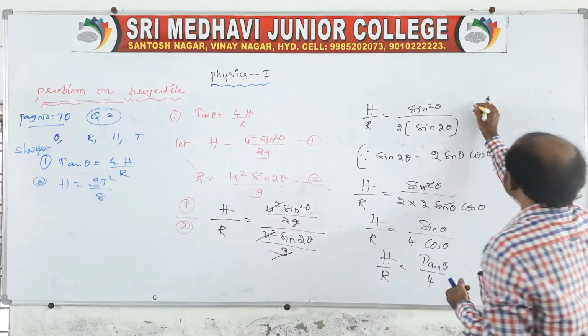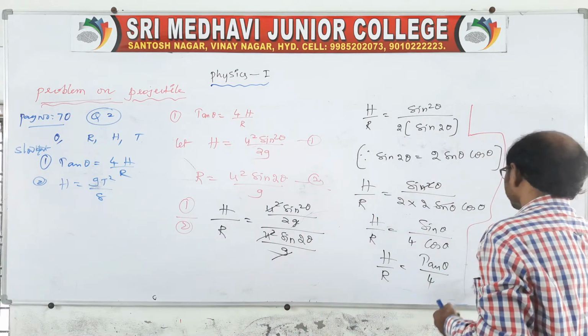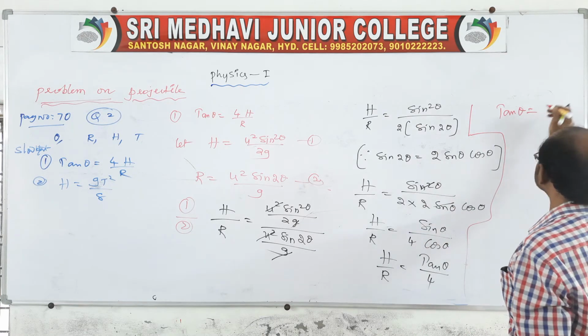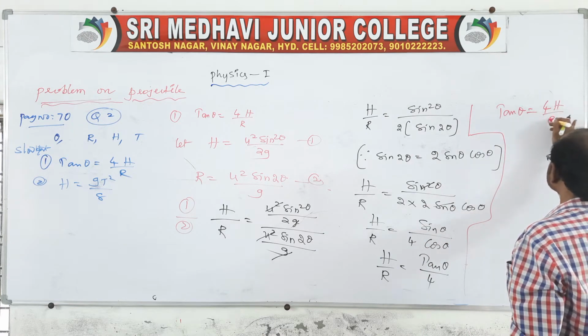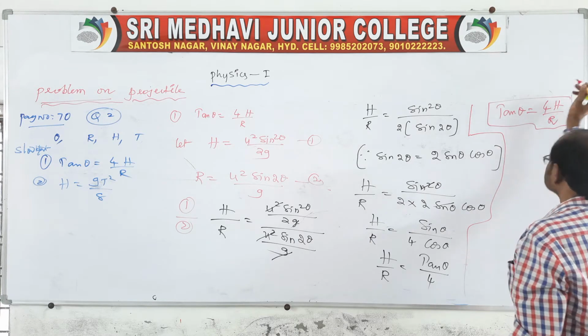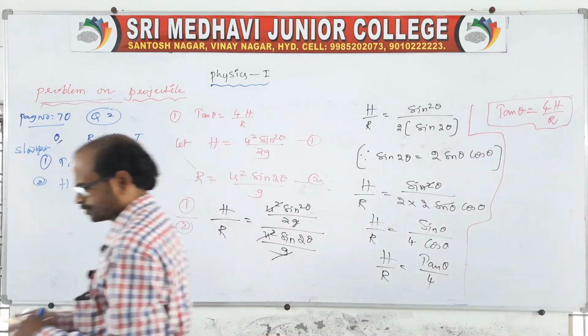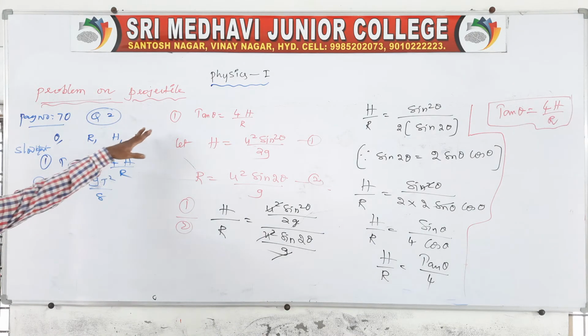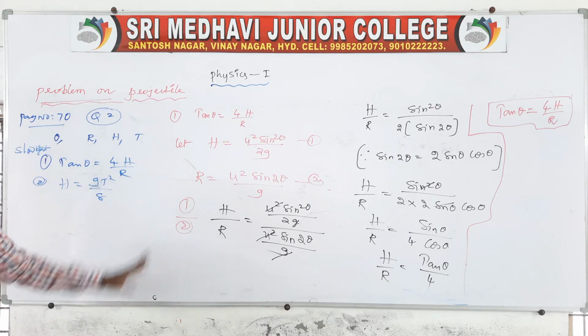Here you write, that is almost completed. Tan theta is equal to, you take 4 this side, then 4H by capital R. This will be the proof. Clear? This will be the proof for the first one. And you go for the second one also the same.